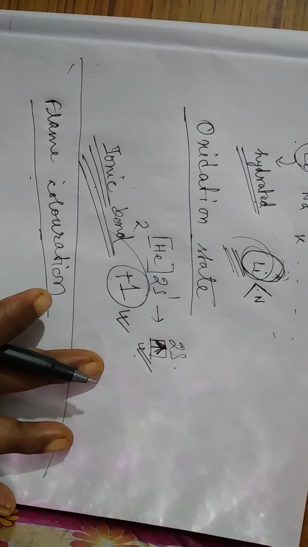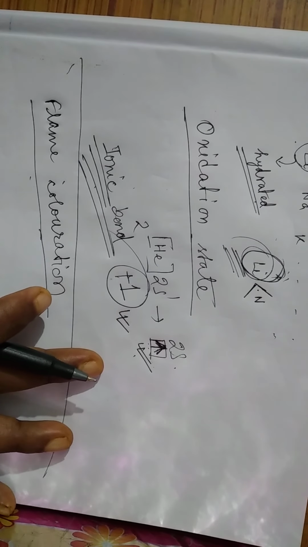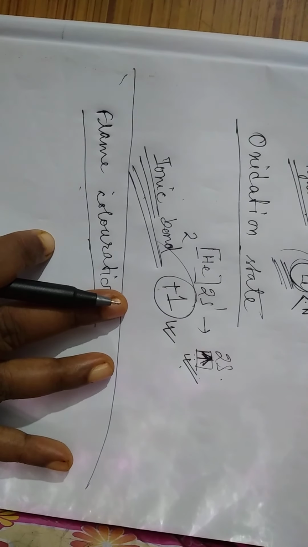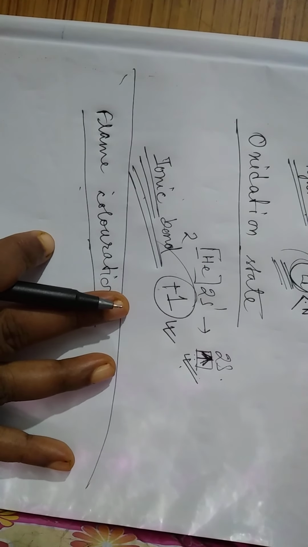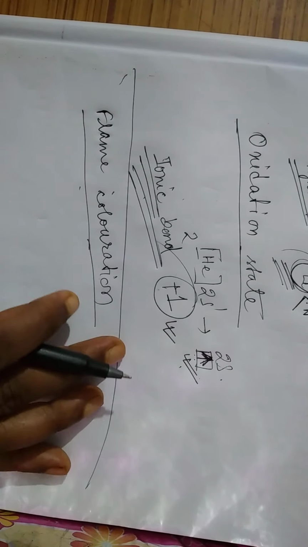So in the flame they gain energy, which is enough for the electron to go to the excited state.